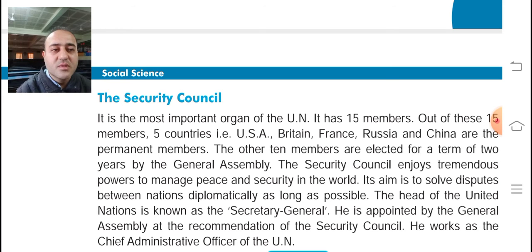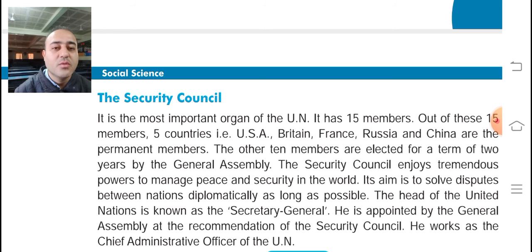The Security Council enjoys tremendous powers to manage peace and security in the world. That means it can go to any limit or extent to maintain peace in the world. Its aim is to solve disputes between nations diplomatically as long as possible. Diplomatically means, as I said, not favoring any of the countries, trying to bring a solution in the middle way.